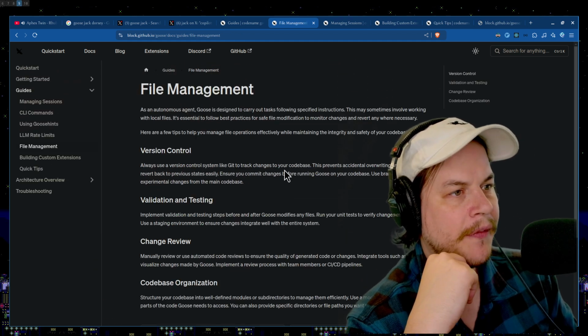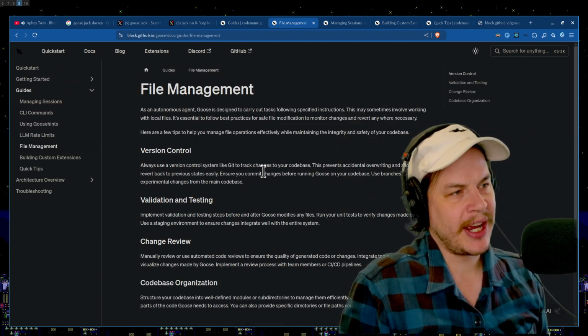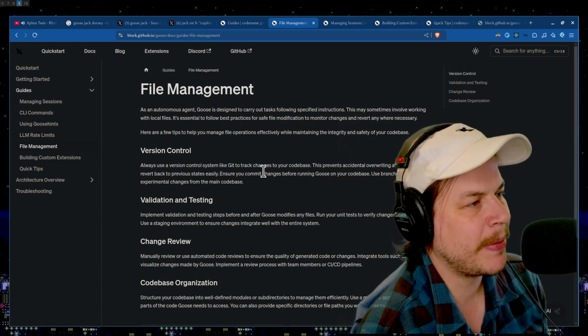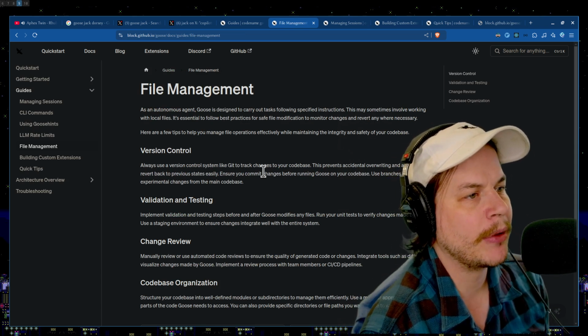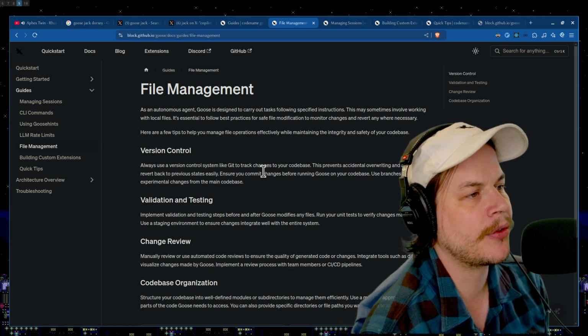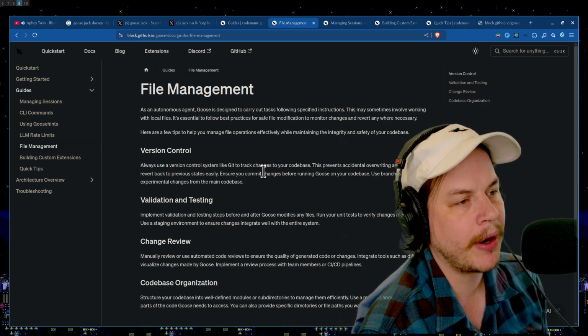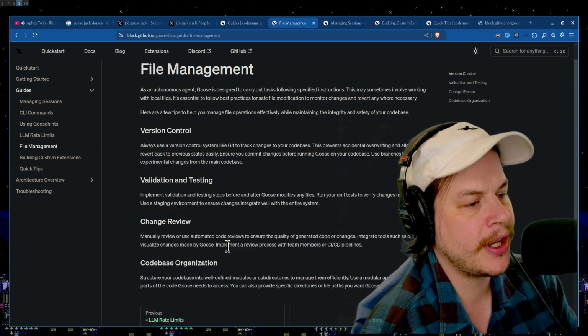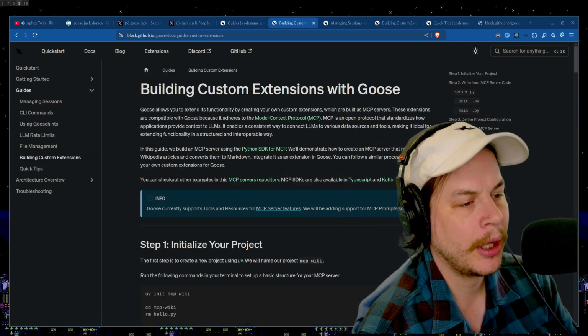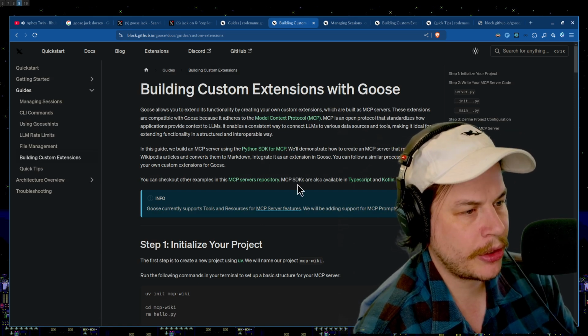Great. File management. As an autonomous agent, Goose is designed to carry out tasks following specified instructions. This may sometimes involve working with local files. It's essentially best practice to follow safe file modification, to monitor changes and revert where necessary. Okay, great. Version control: use Git, validation testing, change review code. Sure, great, thanks. Building custom extensions with Goose.